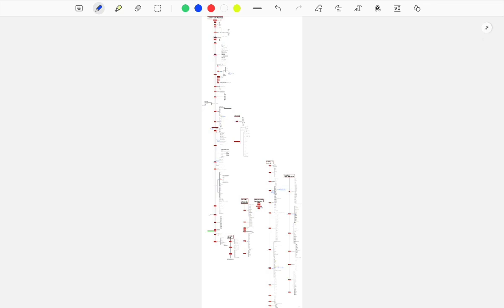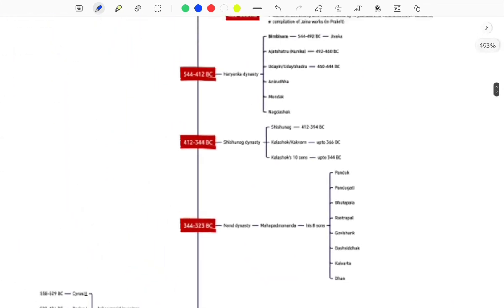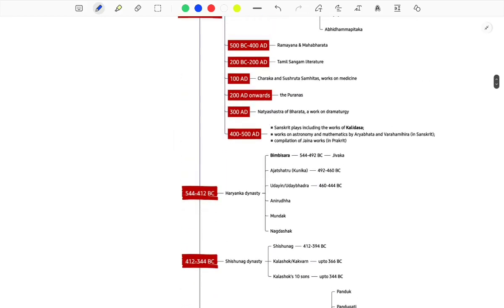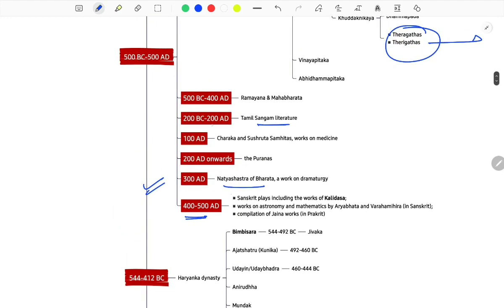You won't be able to see anything here, but it is so compact. I tried to put everything here. This is also a crucial thing. This was the period when you were getting your Natya Shastra, Bharat Muni. You are getting your Sangam literature in this period approximately.